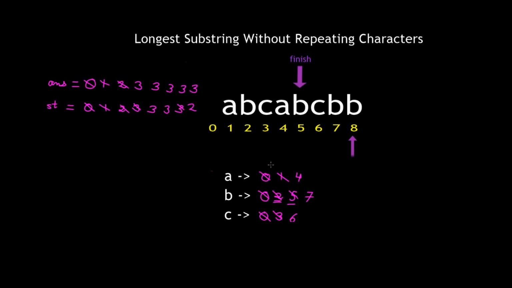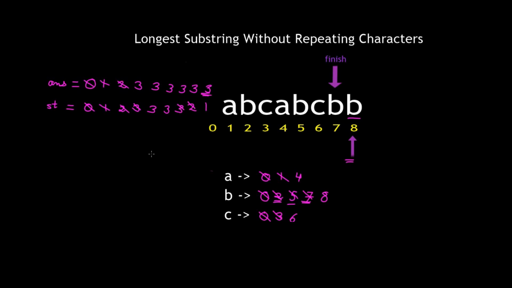Again we check the last occurrence of B and it is 7, and we know that it is greater than finish. Therefore finish becomes equal to 7, and now the length of the current substring is only 1. Therefore the value of st changes to 1, but the value of answer remains the same. The last occurrence of B changes to be 8, and now there is nowhere for current to move to, and therefore the loop ends. So I hope you understood the logic to solve this problem.